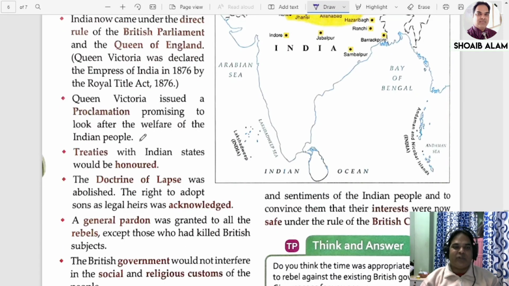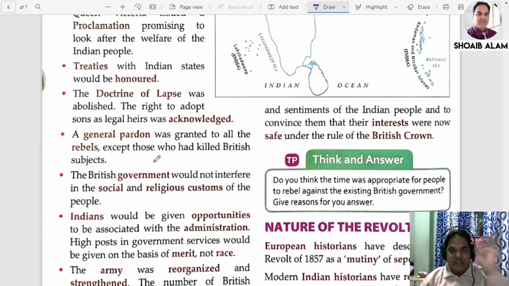Next, a pardon will be granted to everyone who was involved with the revolt. Only those people will be punished who were found killing British officers. The rest were all given pardon. They forgave everybody. The British government would not interfere in the social and religious customs of the people.